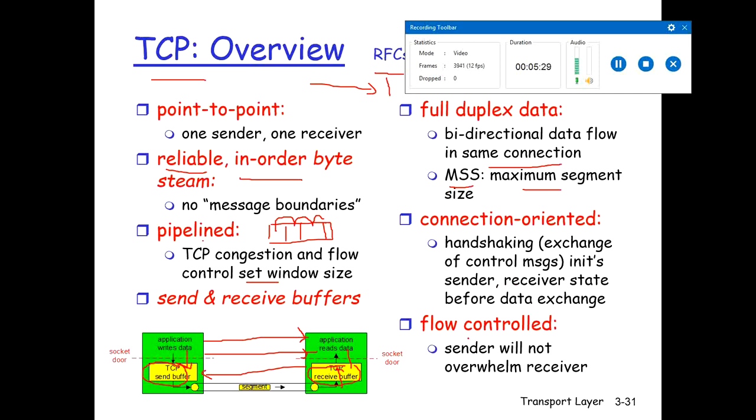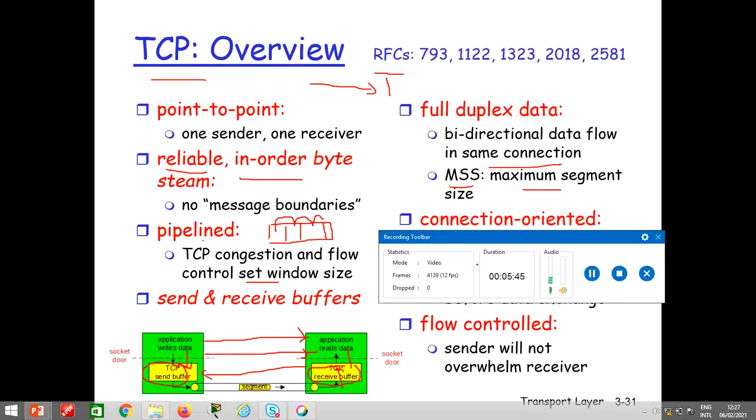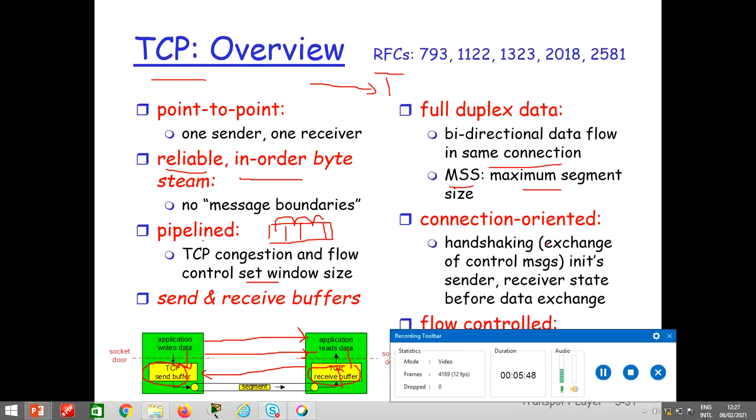TCP has flow control. That means the sender will not bombard the receiver with a large number of segments. That means the sender will not overwhelm the receiver. It will send the segments at a particular flow which the receiver can handle. So these are all the characteristics of TCP.